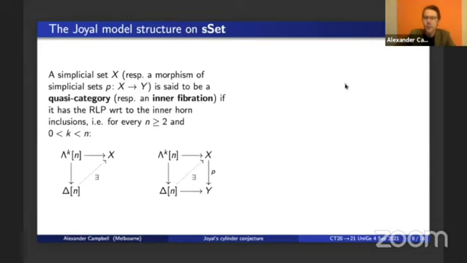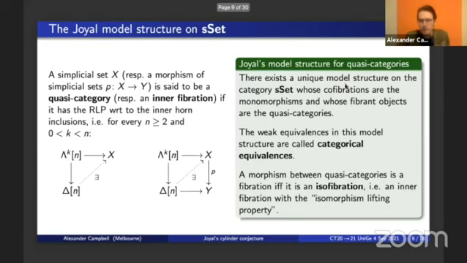And more generally, we say that a map of simplicial sets is an inner fibration if it has the same right lifting property with respect to all inner Horn inclusions. Now, there is this model structure on simplicial sets whose cofibrations are the monomorphisms and whose fibrant objects are the quasi-categories. And as we said before, this completely determines the model structure. The name that I'll use for the weak equivalences in this model structure is categorical equivalences.